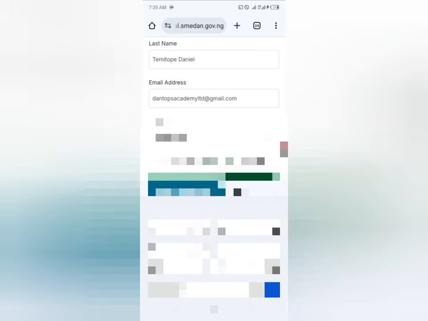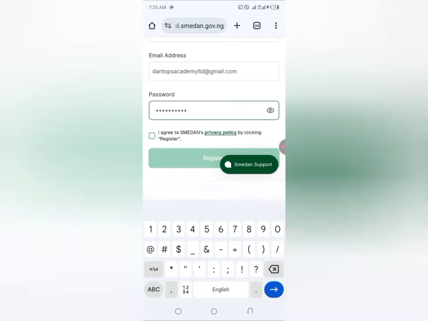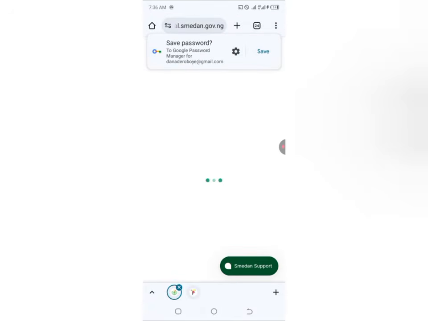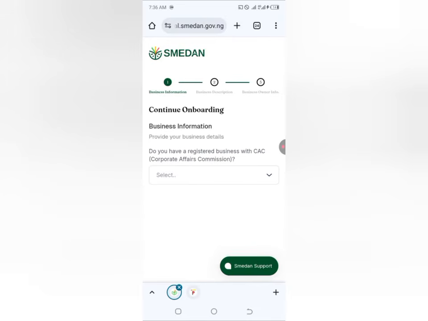After typing that in, you have to click on I agree to the SMEDAN privacy policy. Then you click on register. When you click on register, this is just going to load up this way. As you can see, it's loading up. Now it's going to tell you to continue your onboarding. So now, as I told you earlier, it has been linked to CAC.